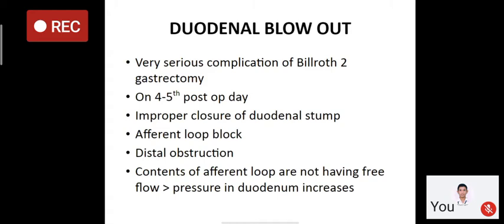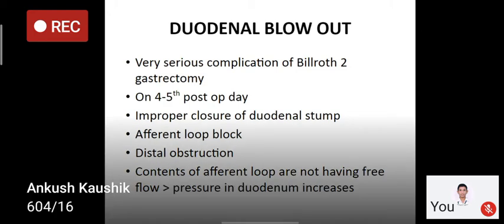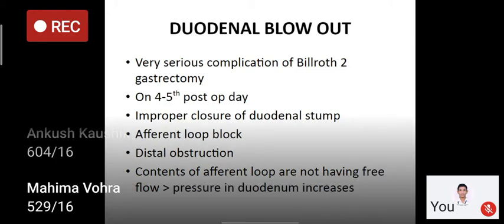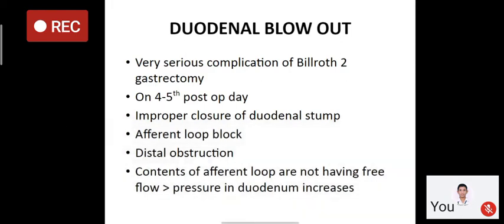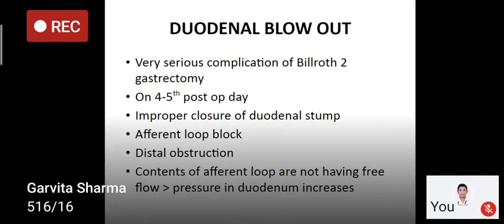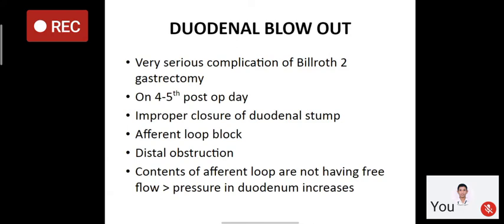It usually occurs on the fourth or fifth postoperative day. It is due to either an efferent loop block, or there may be distal obstruction of the efferent loop, or improper closure of the duodenal stump, or a small duodenal stump which is not closed perfectly, or there is inflammation.